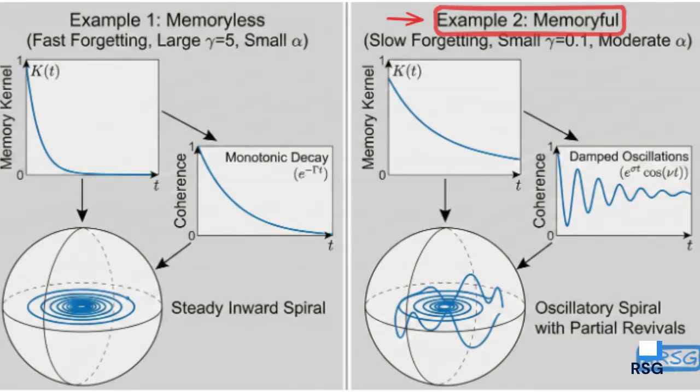Example 2, memoryful. Set y equals 0.1, slow forgetting, a moderate. The roots are complex. Coherence shows damped oscillations, e raised to the power of sigma times t, multiplied by cosine of nu times t. Bloch vector spirals with oscillatory wiggles, partial revivals.